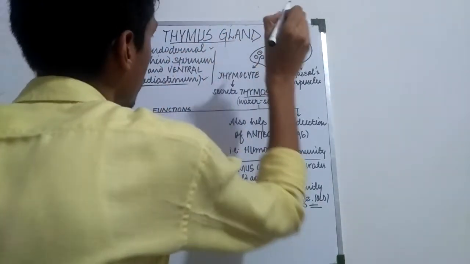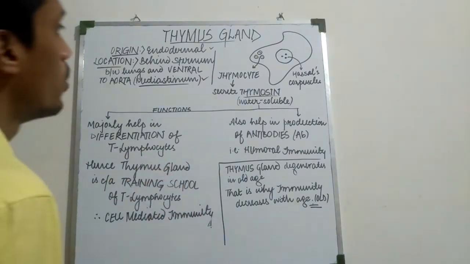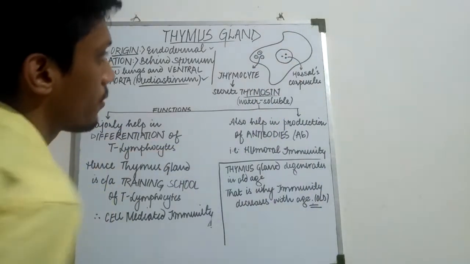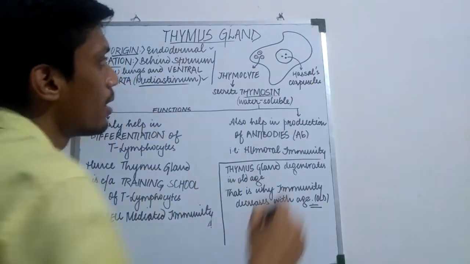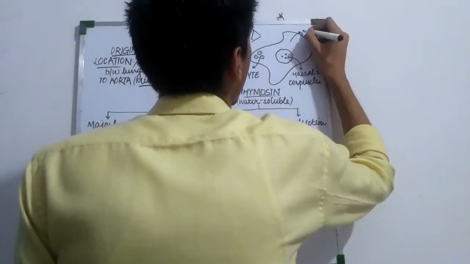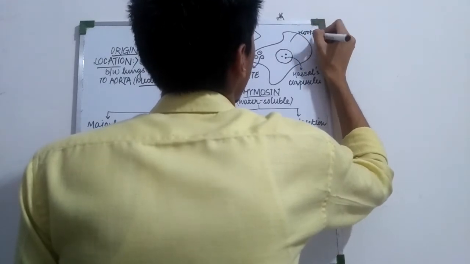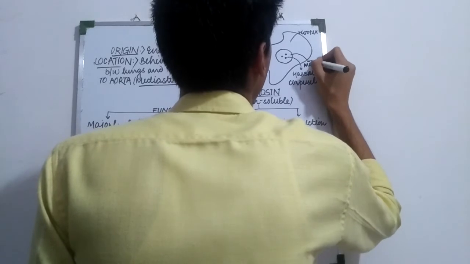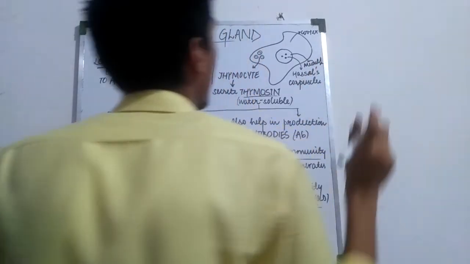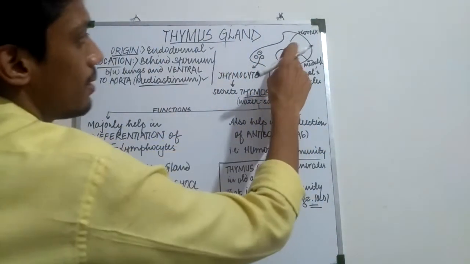Now moving on to the structure of the thymus gland. This is the enlarged structure of the thymus gland, and this portion is the cortex, and this is the medulla.